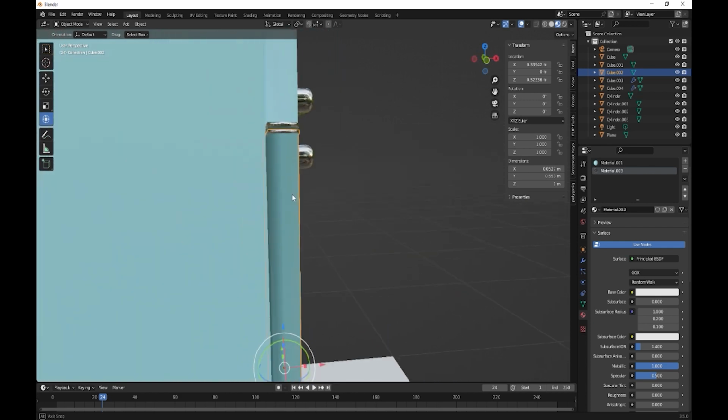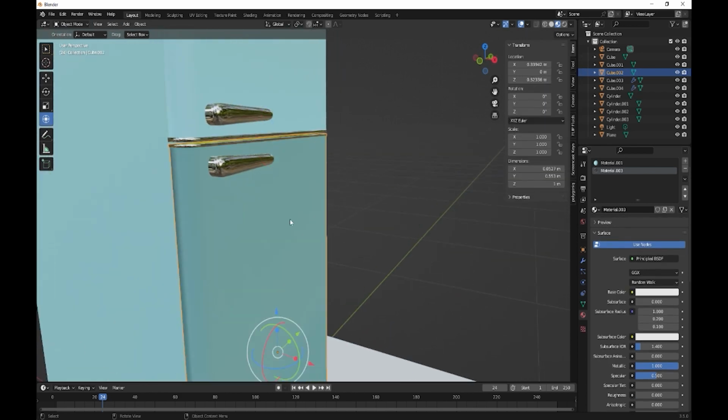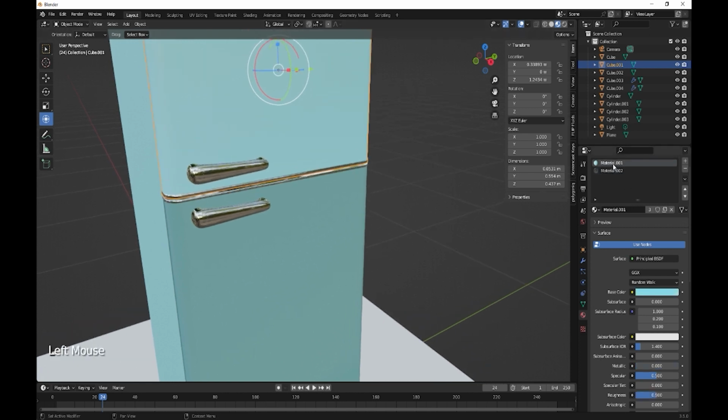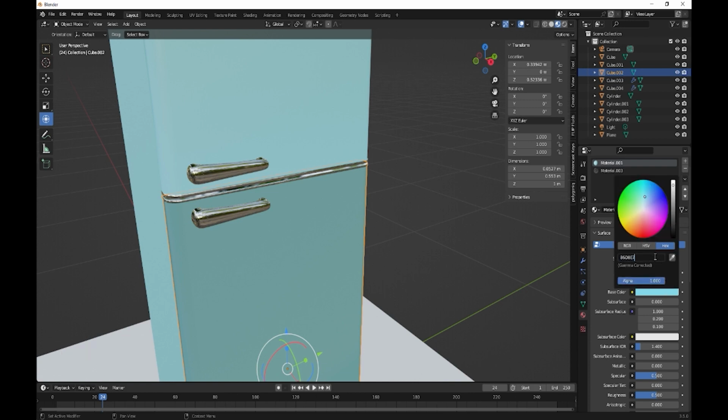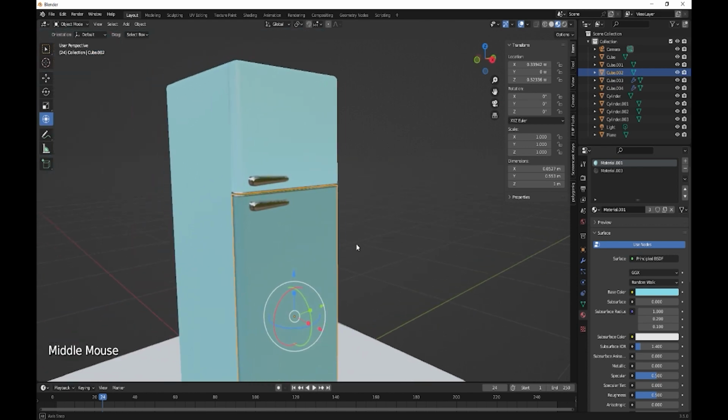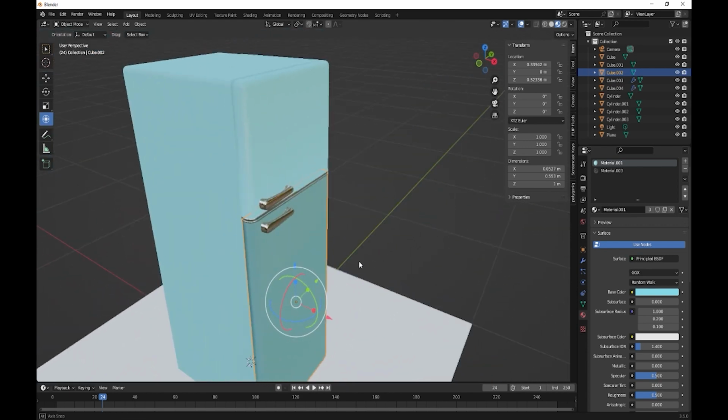voila. Why does that blue look different? Let's find out what the hex is going on. Select that one. Oh, it is the same, it just looks different. That is weird.